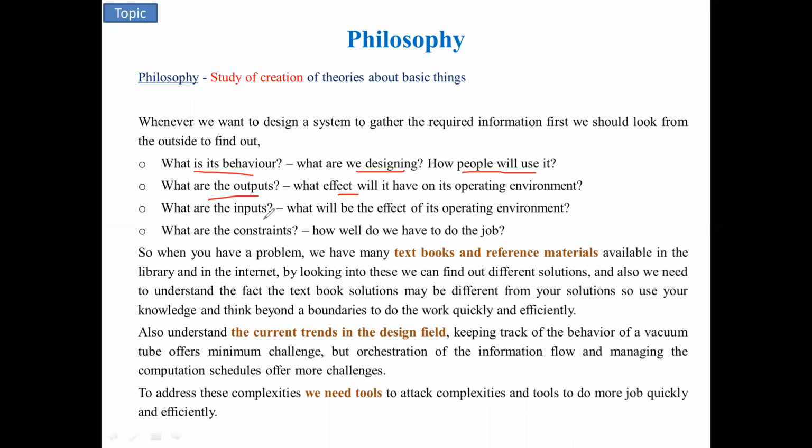So what is your input? Input can be physical quantities like heat. You are taking heat that is going to be sensed by the temperature sensor. Based on the temperature sensor output, you will have a control algorithm which will control your external environment to maintain the room temperature at 25 degrees Celsius, or 18, or 20 degrees Celsius. It's up to you. Then constraints.